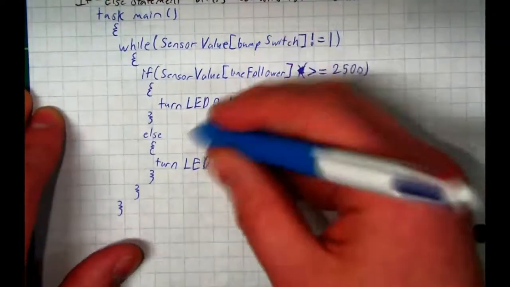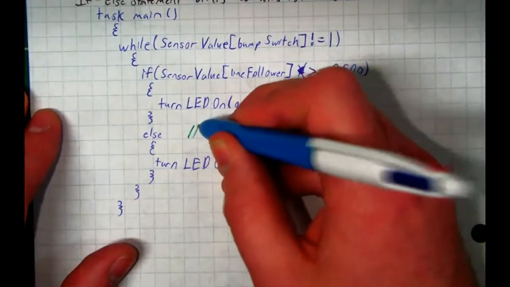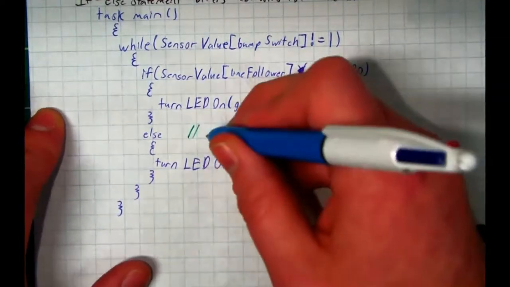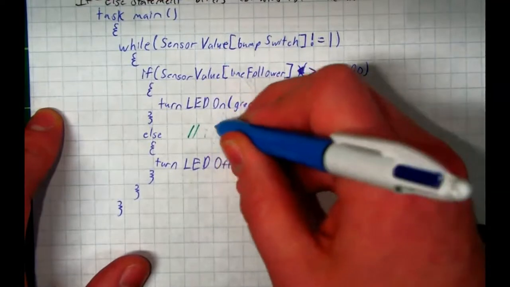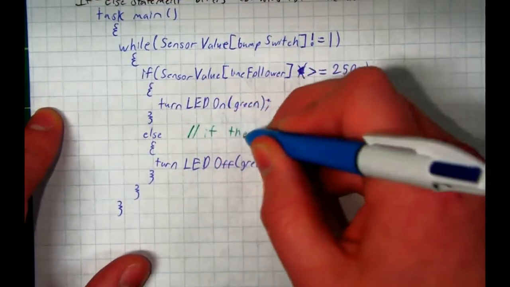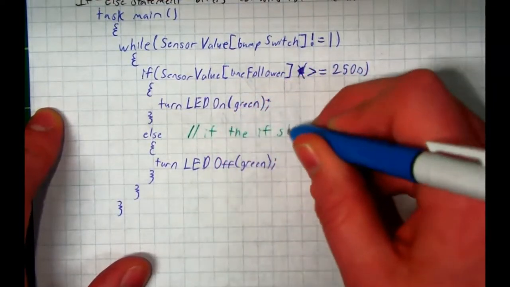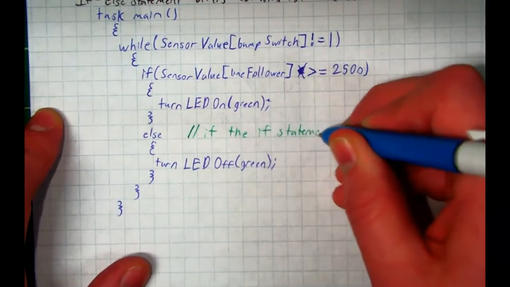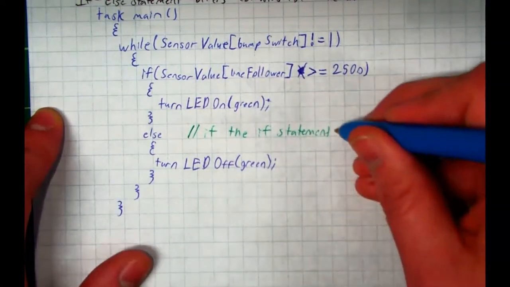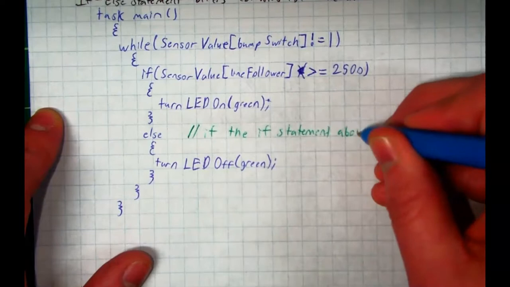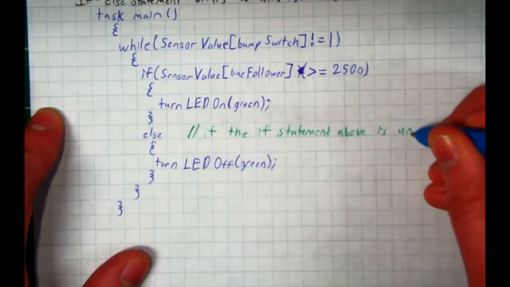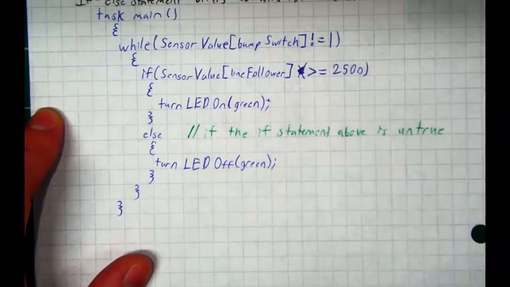Go ahead and add yourself a piece of pseudocode here at your else statement and say, if the if statement above is untrue. That way you can look back at your notes and see what you're writing.